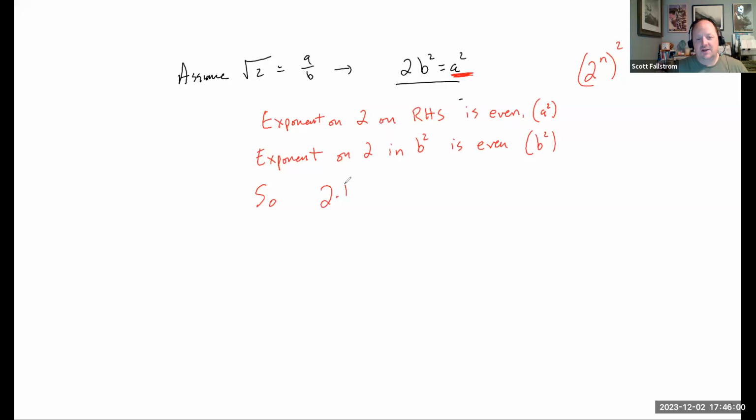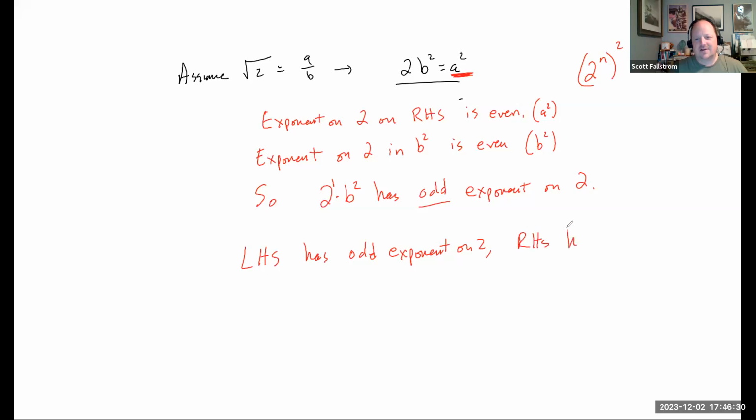So 2 times B squared has an odd exponent on the number 2. Because remember, I have an even exponent from B squared, and when I multiply by 2, that increases it by 1. So the left-hand side has an odd exponent on 2. The right-hand side has an even exponent on 2.